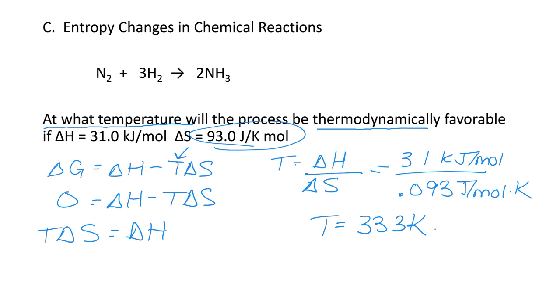So if I plug in 333 Kelvin right there for my temperature, it's going to give me 0 for delta G. So when does it become spontaneous? It's going to become spontaneous at temperatures greater than 333 Kelvin. If I plug in 334 right here, then that's when my delta G becomes a negative number and when it becomes thermodynamically favorable.